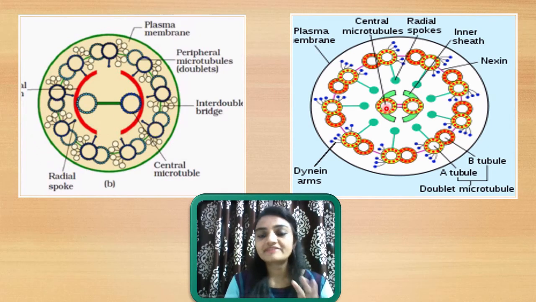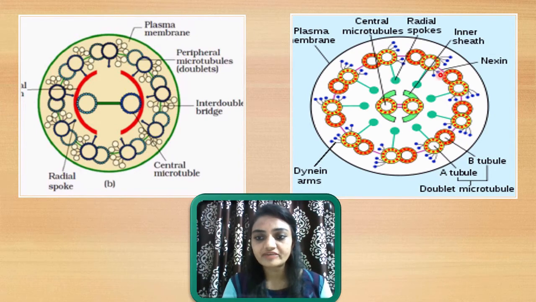Now let me explain more. This is the central spoke. Here you can see the inner sheath, and this is one doublet and the second doublet. In between them is the interdoublet bridge, here in red. The interdoublet bridge is made up of nexin. So here you must be clear: the interdoublet bridge is made up of nexin.